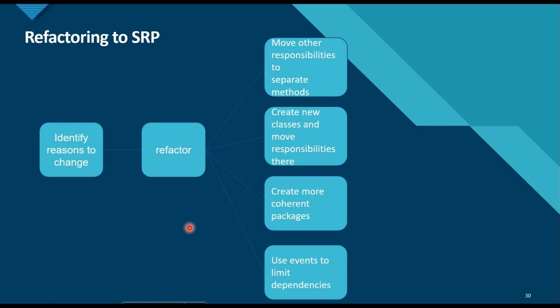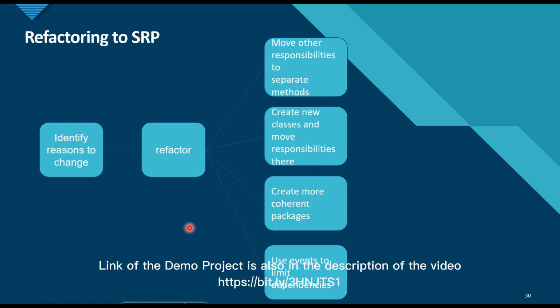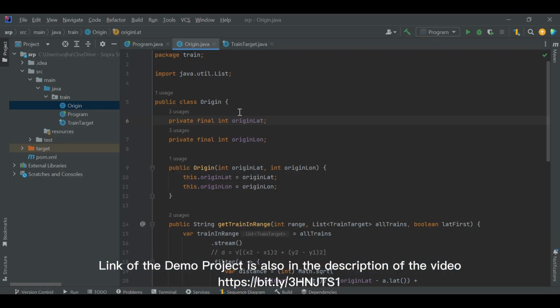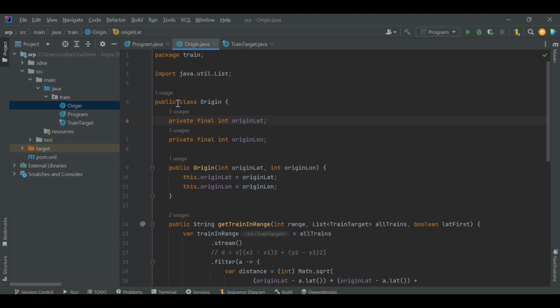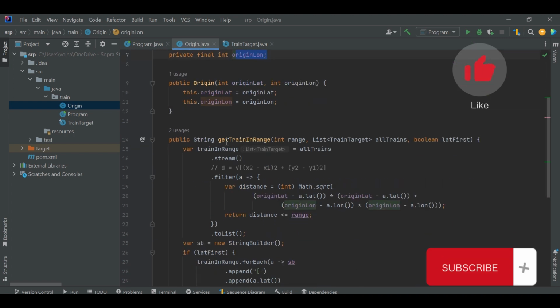Let's see an example where we will see that the single responsibility principle is not adhered to, and then we will refactor it to follow the single responsibility principle. In this example, we are finding all the trains whose distance is less than a particular range. In the class Origin, we have two fields: origin latitude and origin longitude. We have a method, getTrainInRange, that takes the input range, all trains, and latitudeFirst.